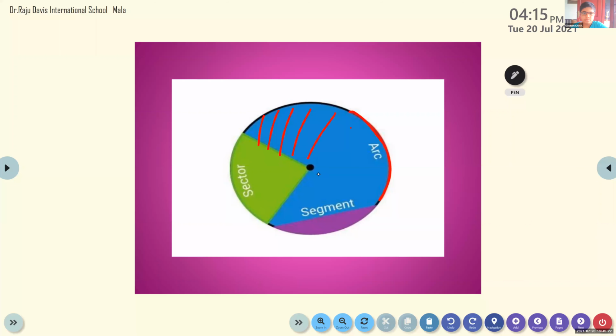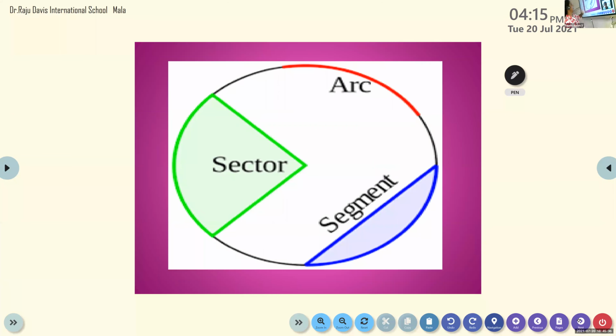And see, children, the other part of the sector, which I shaded now. What is that? Major sector. Okay. Now we'll move to this one. Sector, segment, segment and arc. And this one? Chord. Segment and chord are related, right? Yes, ma'am. But sector and radii are related. Clear, children? You understood? Now we'll move to the next one.